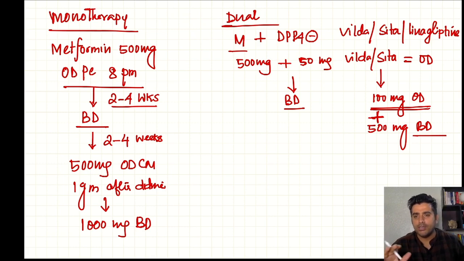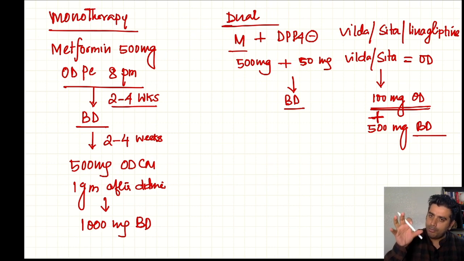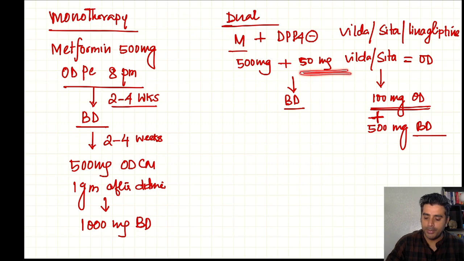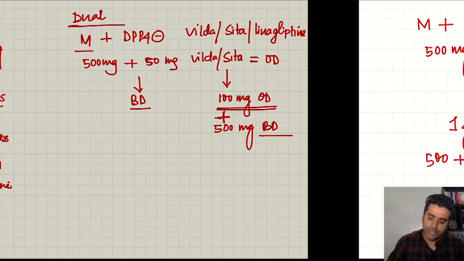Metformin, the fundamental is almost the same. 500 milligram at dinner. If it is not controlled, then 500 milligram twice daily after breakfast and after dinner. If it is not controlled, then morning 500 milligram, evening 1 gram, and if still not controlled, then 1 gram at breakfast, 1 gram at dinner, that is a total of 2 gram. That is the formula. For the DPP4 inhibitor vildagliptin, we go for 50 milligram once daily, and then we can increase up to twice daily. For sitagliptin, 100 milligram once daily, and we can continue similarly.